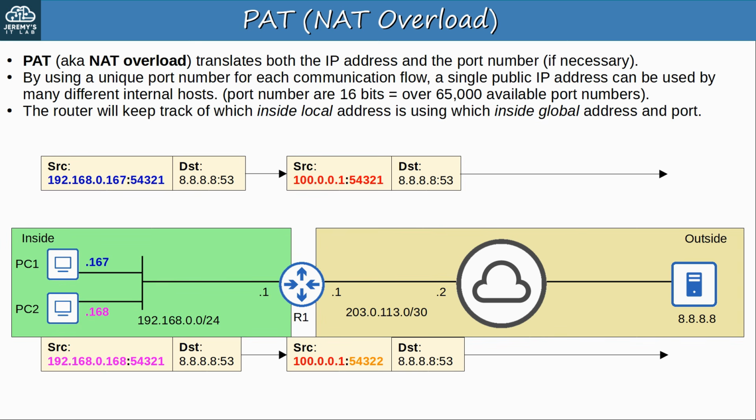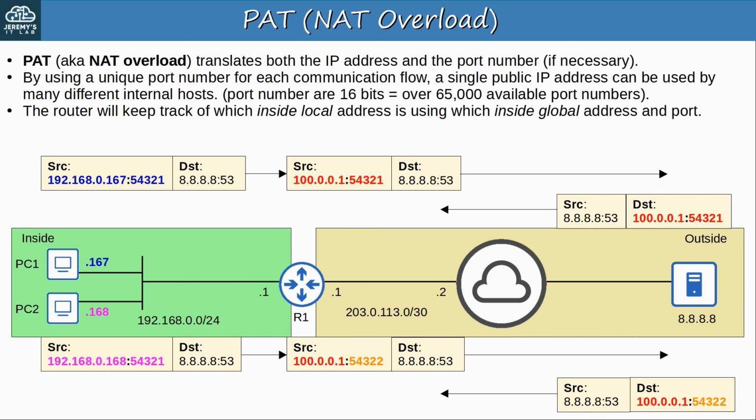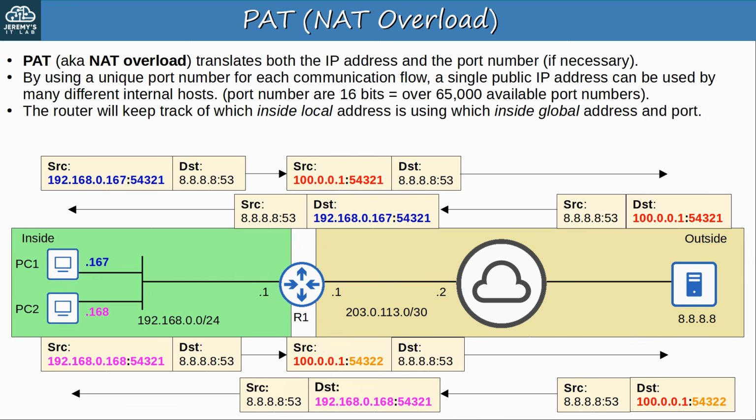Why does it do that? It's so it can keep track of the communication flows. If both flows use the same source IP and source port, when the replies come from the server, R1 won't know which reply to send to which PC. So, the server sends the replies to R1. Both have destination IP 100.0.0.1, but one has destination port 54321 and the other 54322. Because of the unique port numbers, R1 knows to send this reply to PC1 and this reply to PC2.